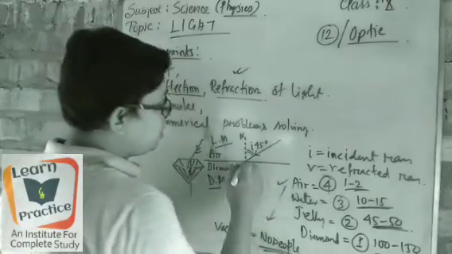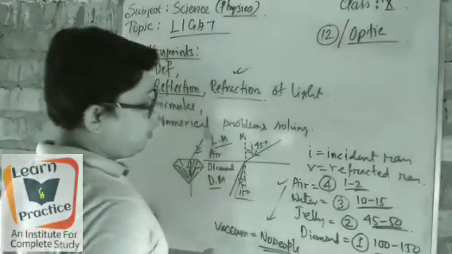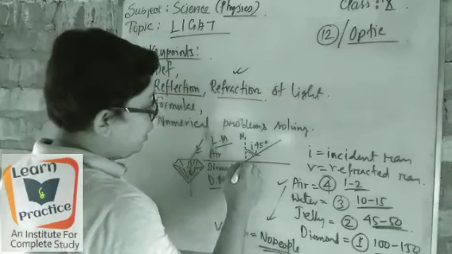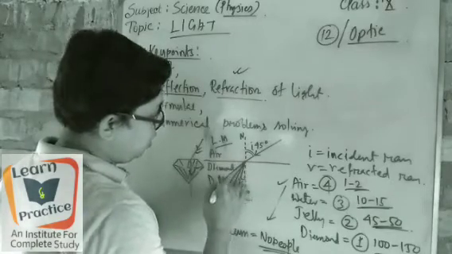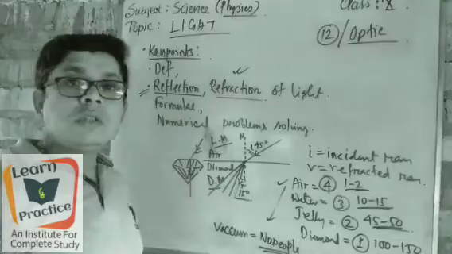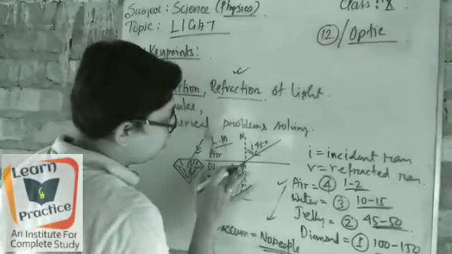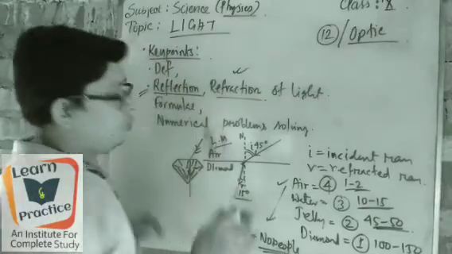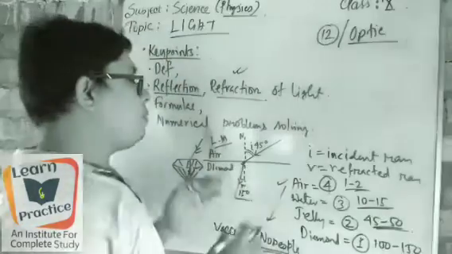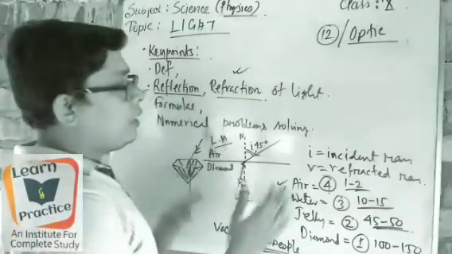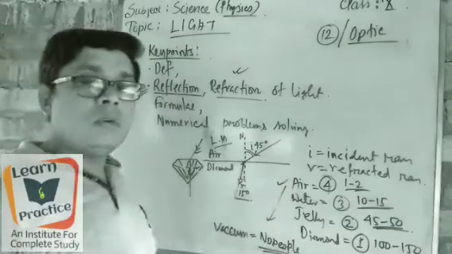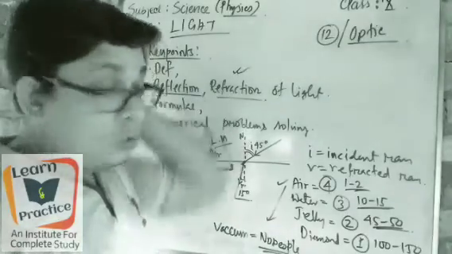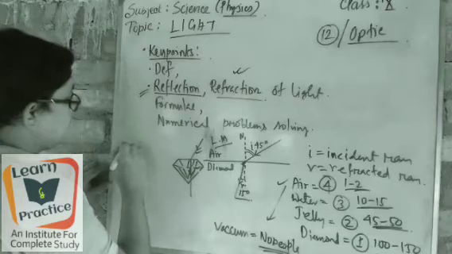If it is jelly, it must go from here. If it is water, it must go from here. If it is air, it must go from here, or in a straight line. So according to the density of the medium, the refracted ray moves. Understand? This is the basic part of it, and through this we have also memorized two laws, known as Snell's laws.